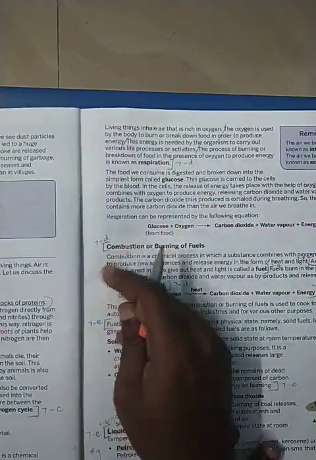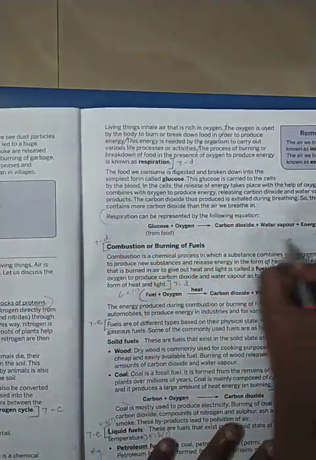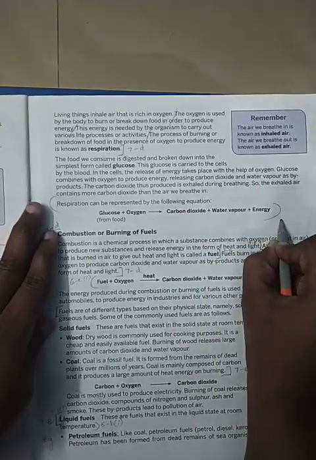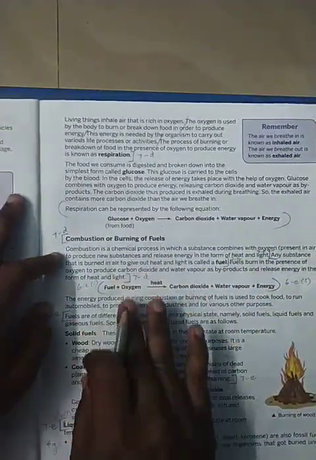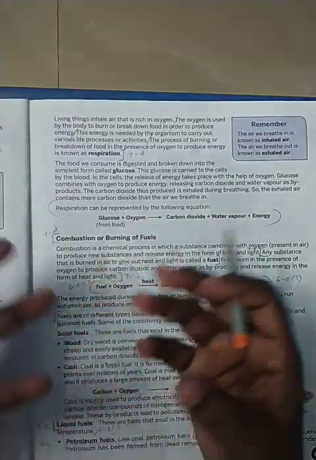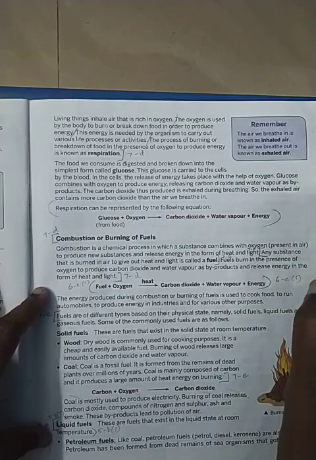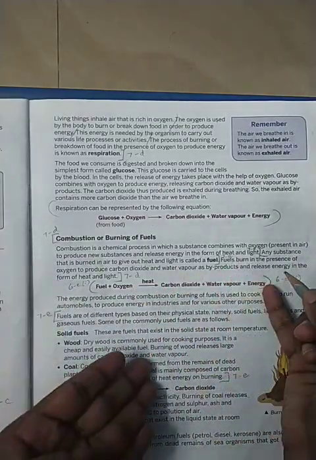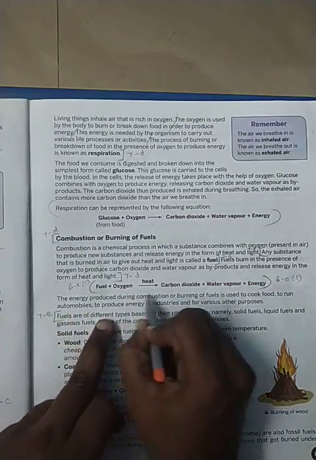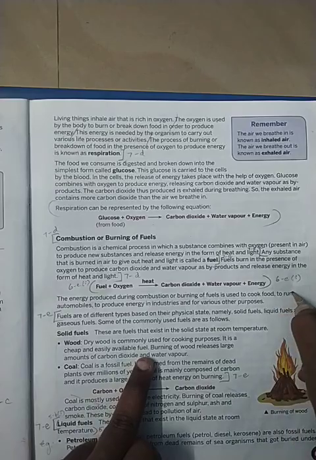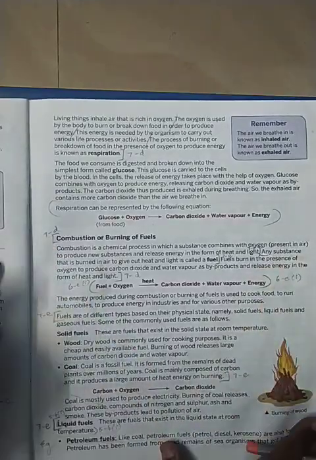Now you can write the respiration equation, that is, glucose plus oxygen gives carbon dioxide plus water vapor plus energy. Then coming to combustion of fuels. Combustion is a process where a substance is burnt in the presence of oxygen, so it will give out heat and light, and we have the fuel. So fuel plus oxygen will give carbon dioxide plus water vapor plus energy. You can stop till here. So two things you have to write.